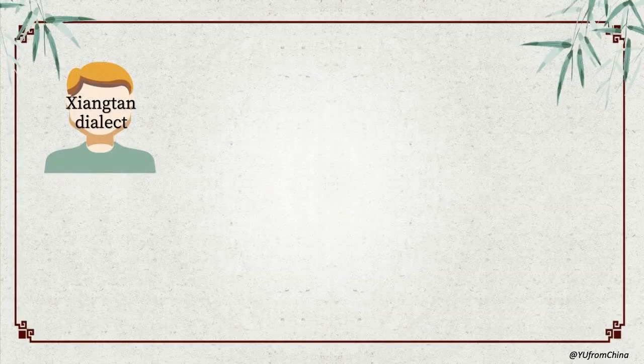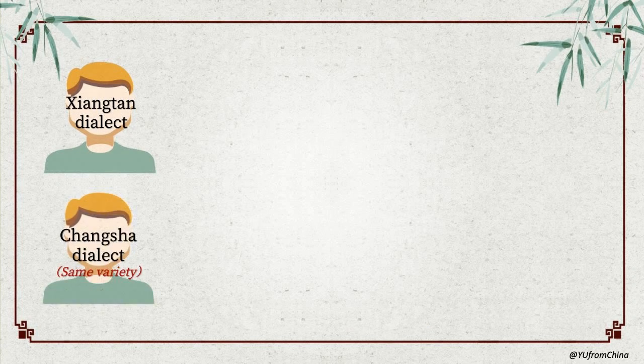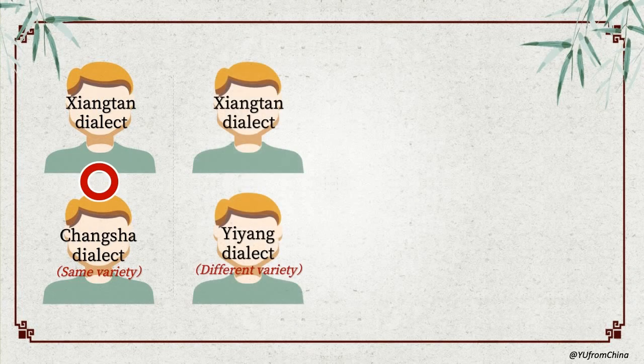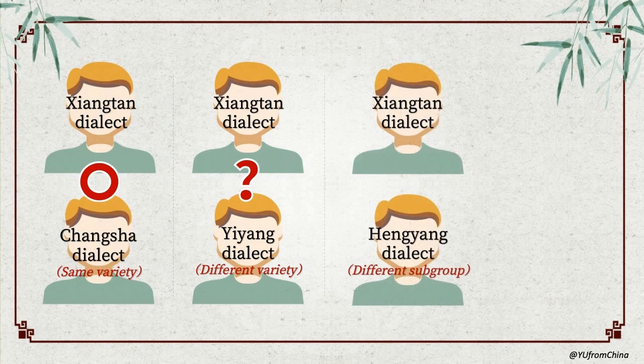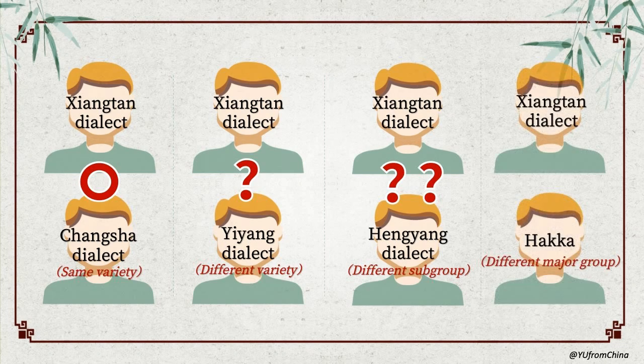For example, I'm from Xiangtan, Hunan province, so naturally I understand Xiangtan dialect. Changsha dialect, same variety, still understandable. Yiyang dialect, different varieties, it's already hard to catch. Hengyang dialect, different subgroup, now we're struggling. Hakka, whole different major group, completely unintelligible. So how do we talk to people from other regions?